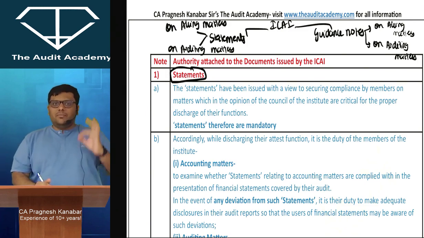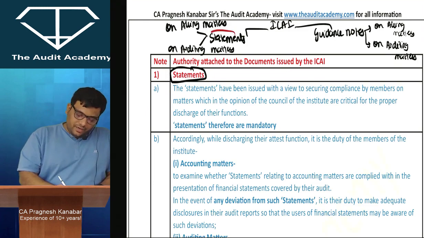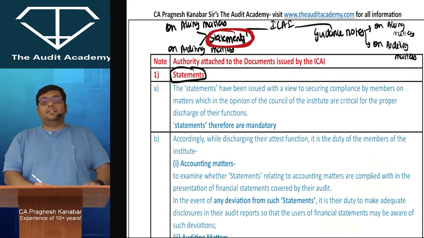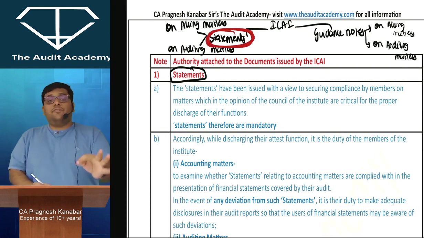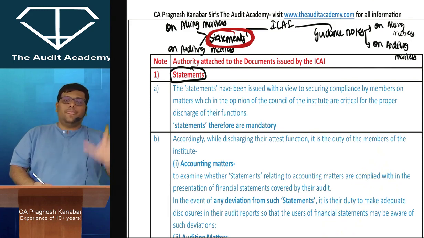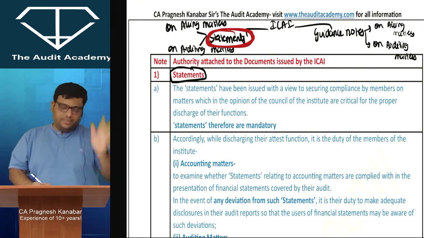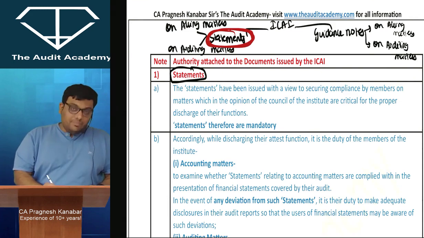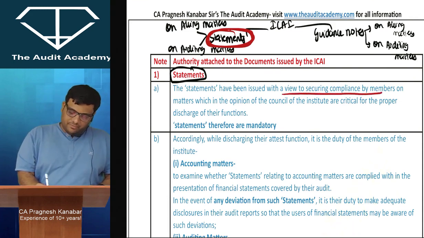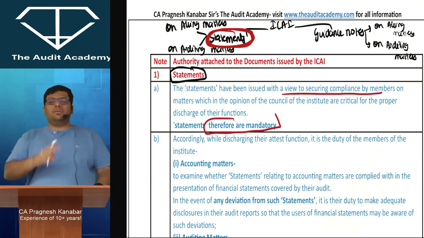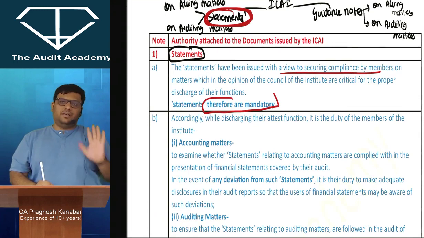Now, whenever they come out with a statement, I repeat, whenever they come out with a statement, that means you have to compulsorily follow it. Statements have been issued with a view to securing compliance by the members. Statements therefore are mandatory. I don't want you to remember every single line, but statements are mandatory.